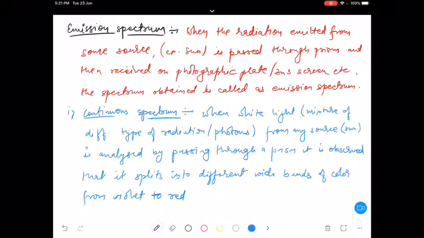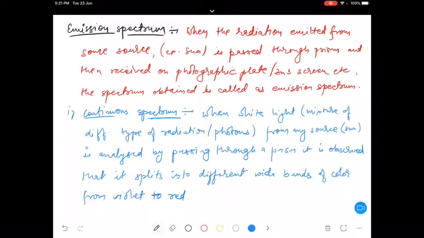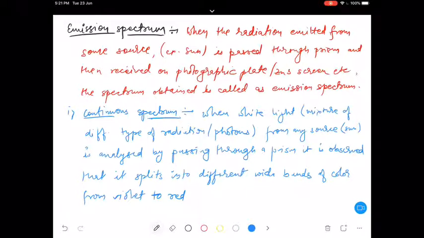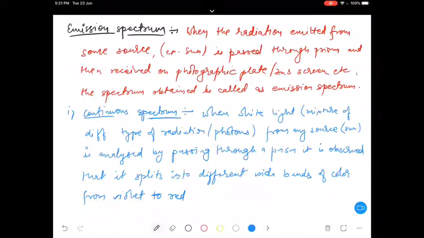This white light itself can have some radiations invisible to us. Let's say UV rays or infrared radiation can also be there, right?